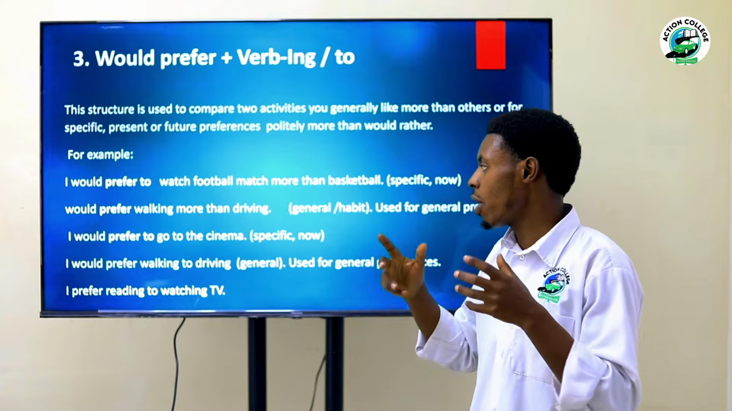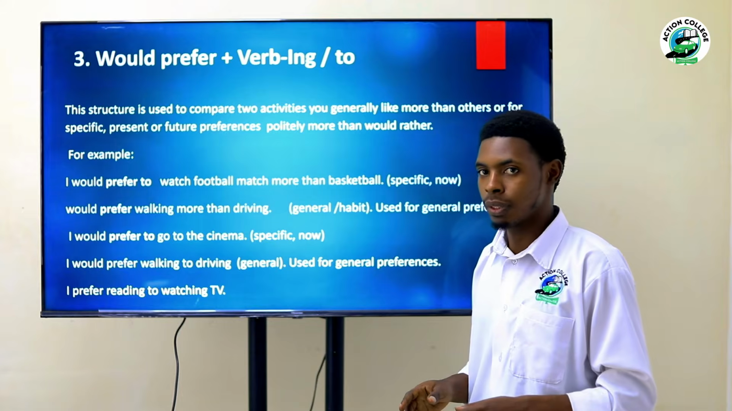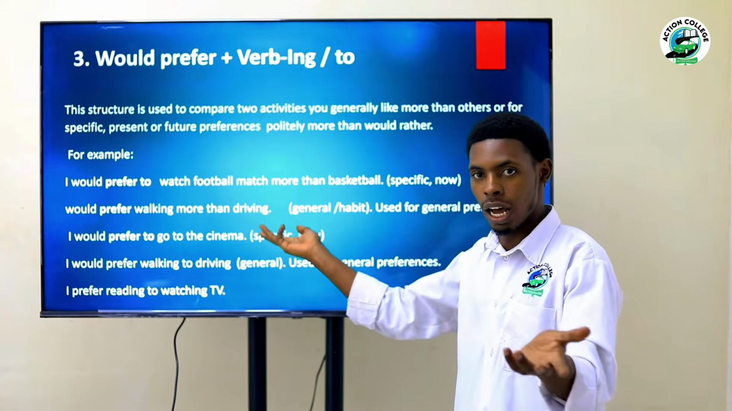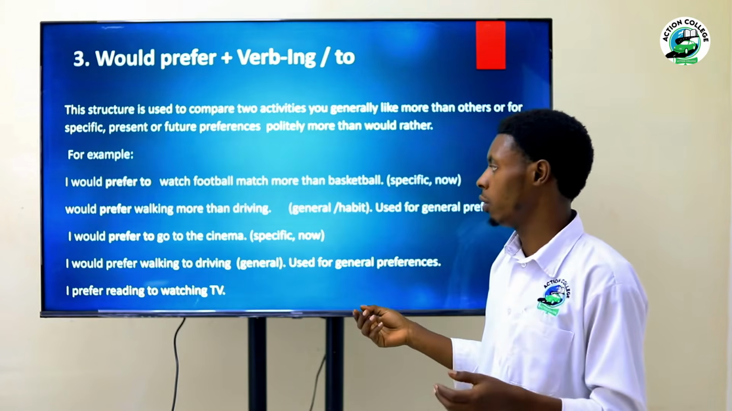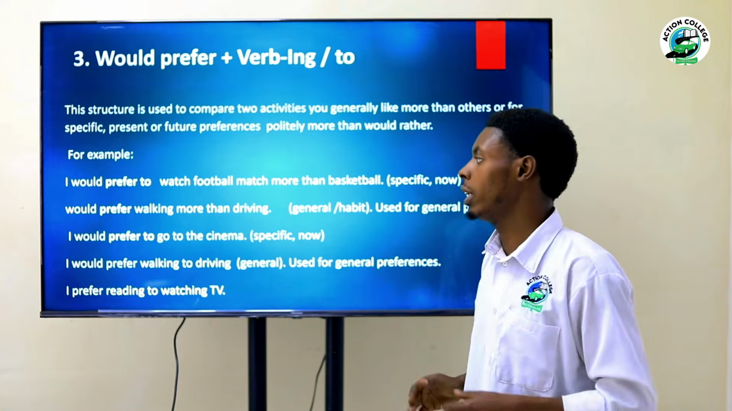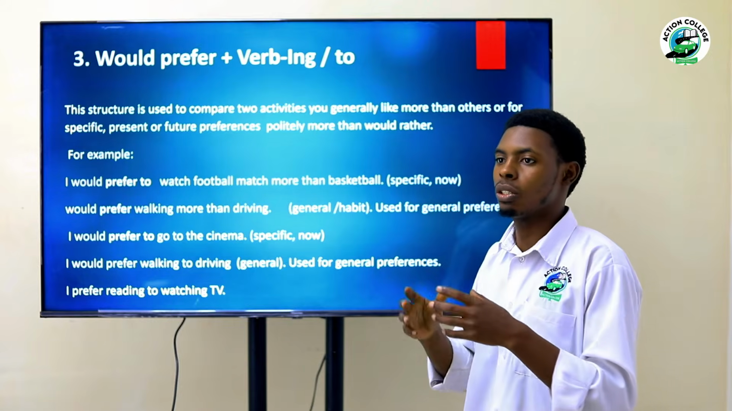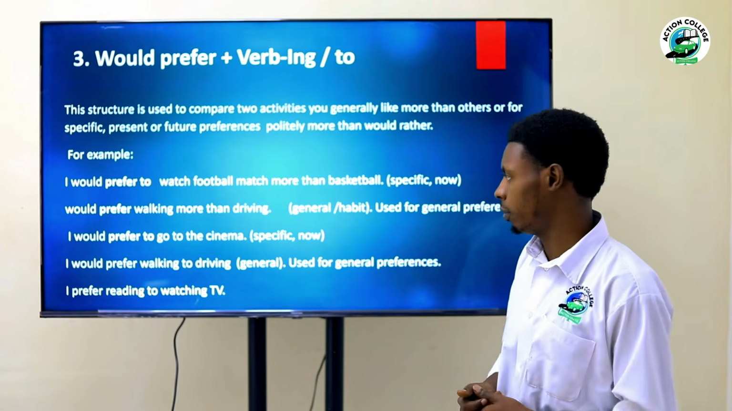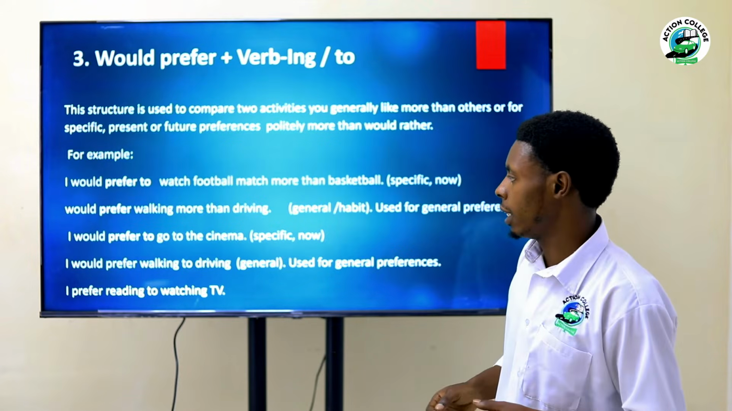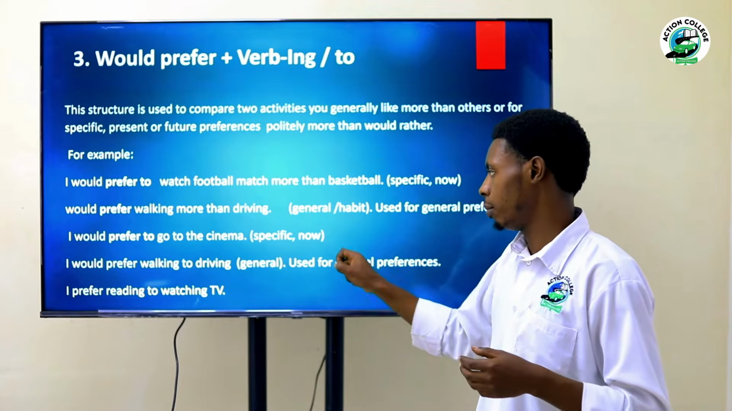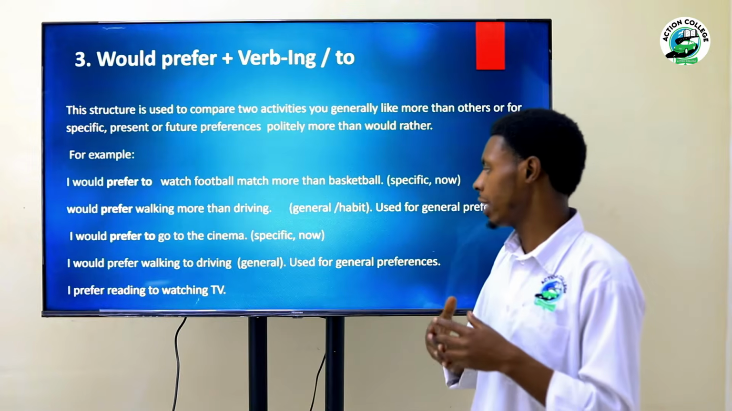And here you have would prefer walking more than driving. Here you walk and you drive, normal life, you get? But you're going to say what you love. What you love is not just walking, you like driving. Or what you like is not driving, it's walking. So here, I would prefer walking more than driving. It means that walking, that's what you like generally, normal life. And it's general or habit things, you know. And I would prefer to go to the cinema. To go to this right now, okay? To go to the cinema. And I would prefer walking to driving.